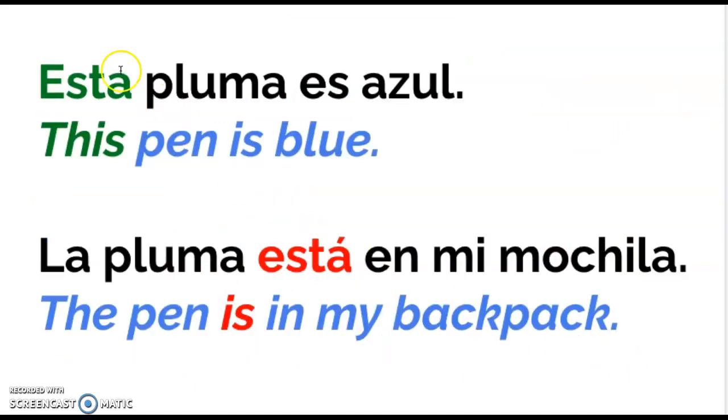And here's why. In Español, there's a word called esta. It means this. So if I wanted to say, esta pluma es azul, this pen is blue. And you'll notice I'm saying esta, like the E gets kind of my emphasis or my punch. But down here, if I said la pluma está, now I'm saying está with this accent. Now this word means is. La pluma está en mi mochila. The pen is in my backpack. So this word here, está, and this word, esta, are pronounced differently and they mean very different things. So that accent is crucial if we're going to be communicating using the verb estar.